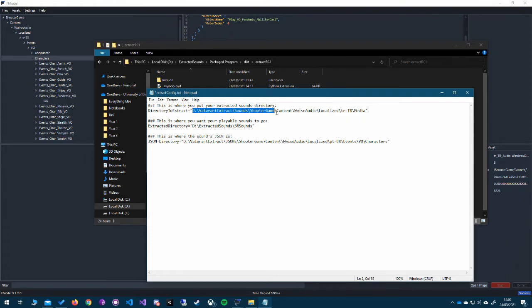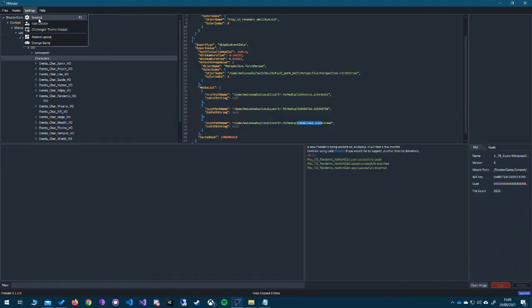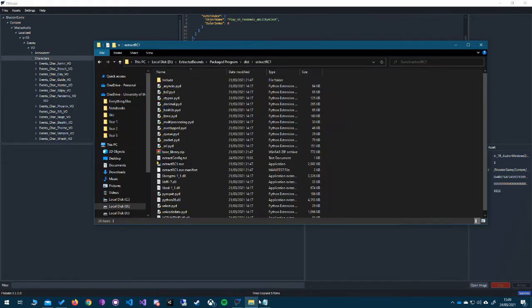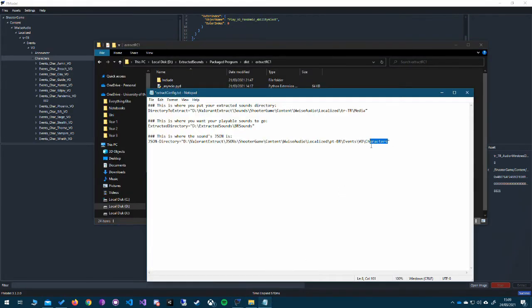Obviously the start of the directory will be different for you, depending on where you've set your Valorant Extract folder, where you want to extract them, anywhere really. And then your JSON directory again will be in your Valorant Extract path, which you've set in your general settings here. And again, make sure it's set the characters and media, and again in this walkthrough example, just speaking as a hypothetical of course, tr-tr.